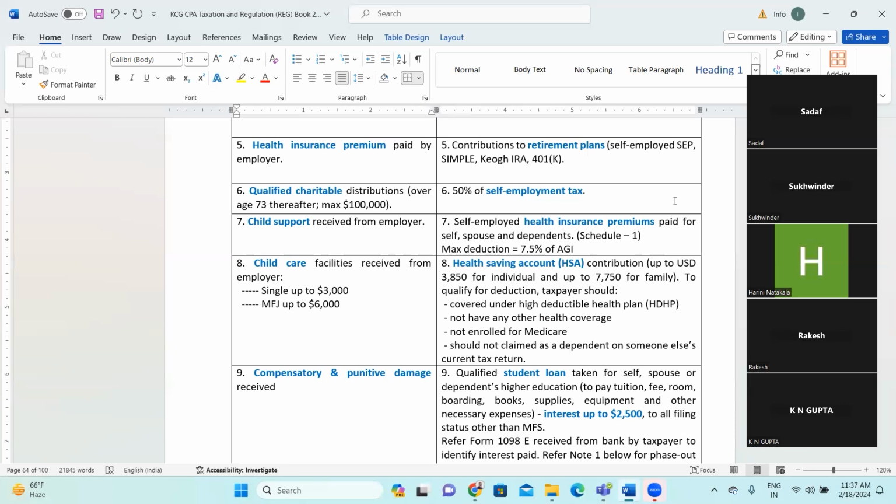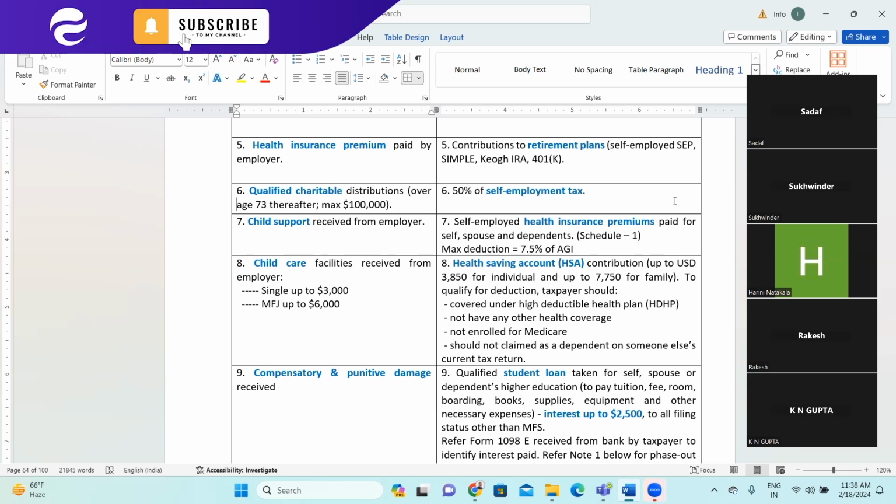The second scenario is a traditional non-deductible IRA. That means in the year when you make the contribution, you do not receive any tax benefit, but in future years after retirement, when you receive money back, the principal amount is non-taxable, but earnings will be taxable, right? So after the age of 73, you must withdraw the money. There is a minimum withdrawal required. If you withdraw that money and deposit it to a qualified charitable institution, then up to $100,000 is not considered part of your income. This is what it means.